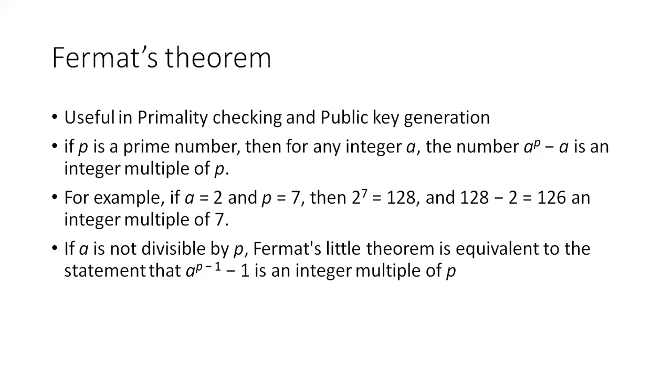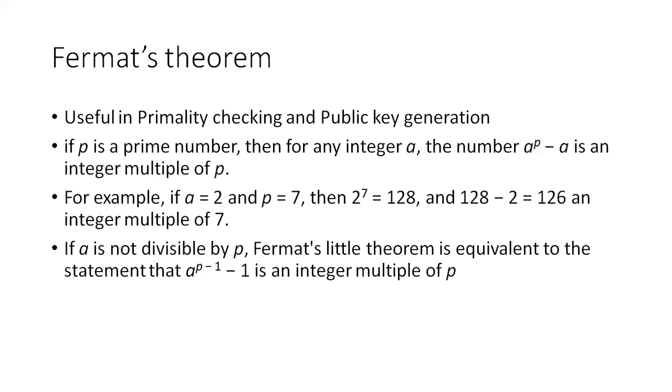So we have to check whether 126 is a multiple of p, which is 7. Is 126 a multiple of 7? Yes, because 7 ones are 7, and 18 into 7 is 126. So the theorem says that if p is a prime number and a is any integer, then a to the power of p minus a is always an integer multiple of p.